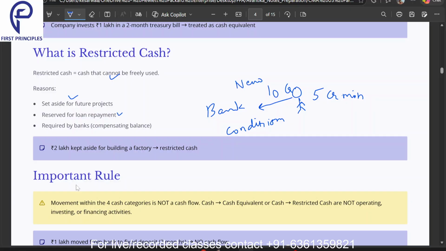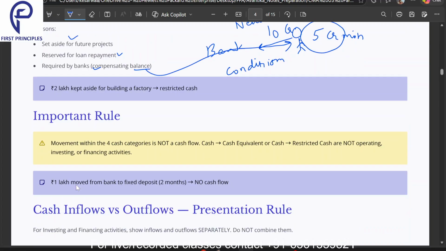Then, money reserved for loan repayment. Suppose next year I have a large loan, say 20 lakh, that I need to repay. I am keeping aside money for repaying that loan easily. That is also a kind of restricted cash. And this is required by banks. This 5 crore is a compensating balance. This term compensating balance is mentioned, no? This 5 crore is a compensating balance.